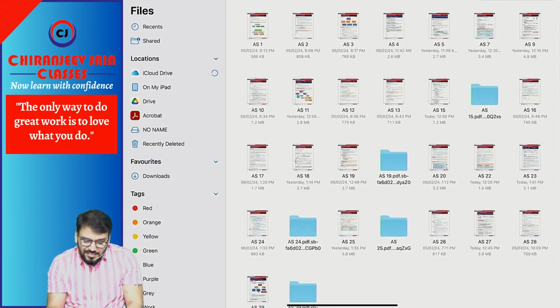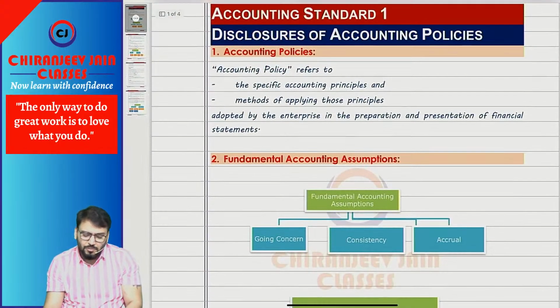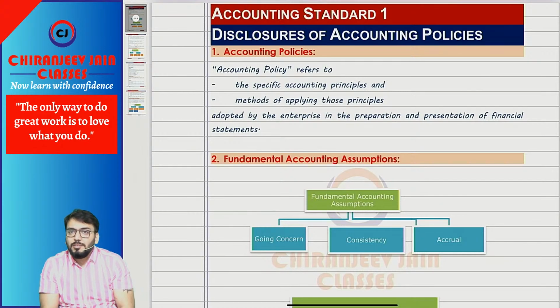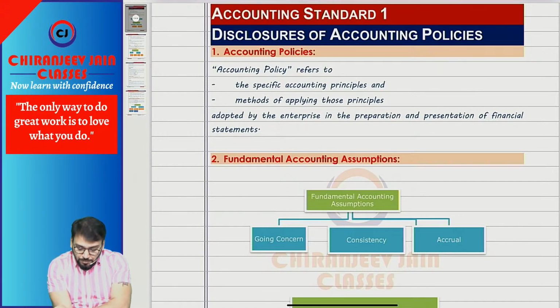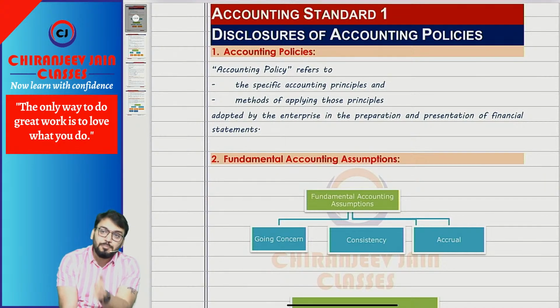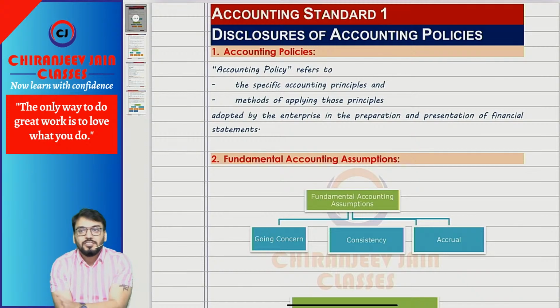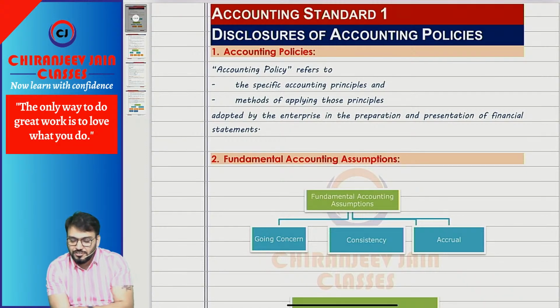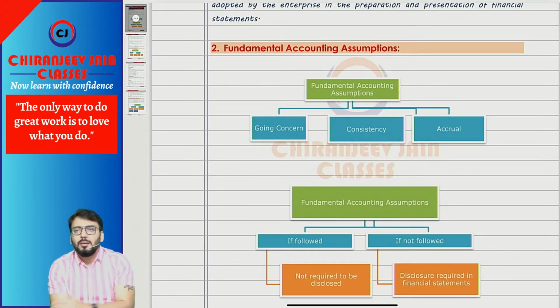So let us come to the last one, AS1. AS1 is very simple. What is the meaning of accounting policies? Accounting policy refers to specific accounting principles or methods of applying those principles in the preparation and presentation of financial statements. What are the fundamental accounting assumptions?